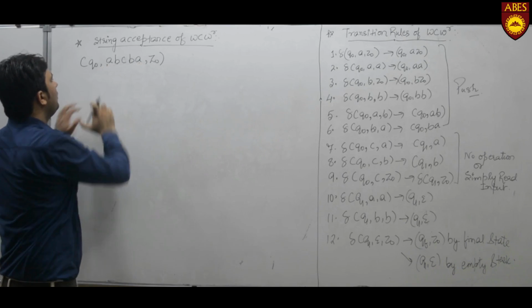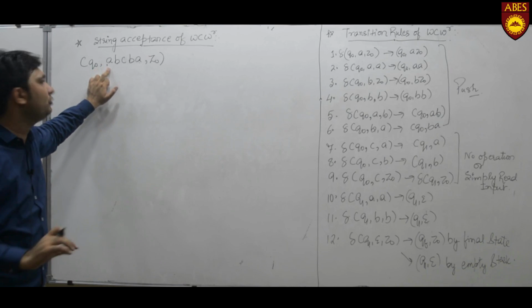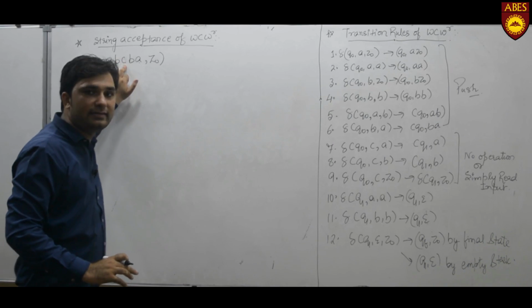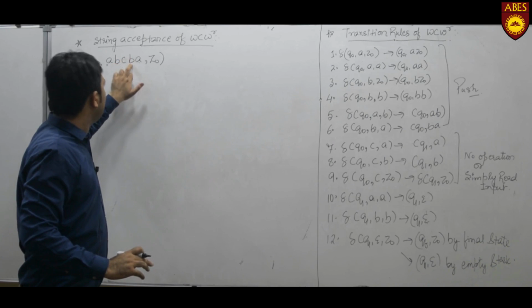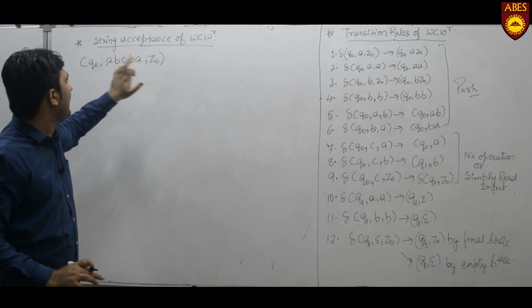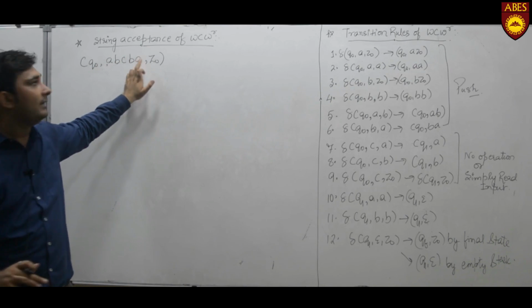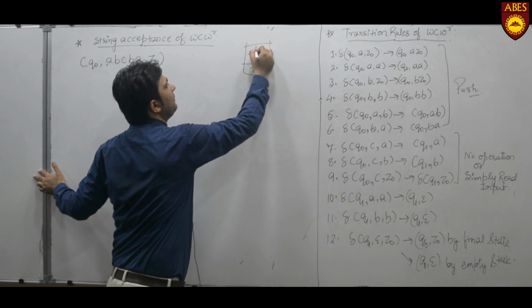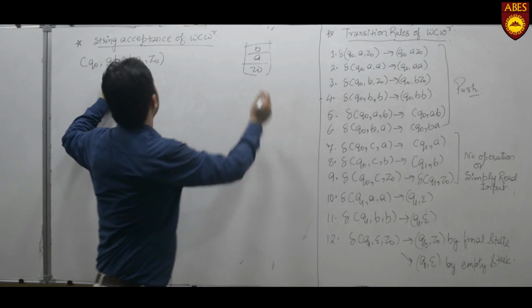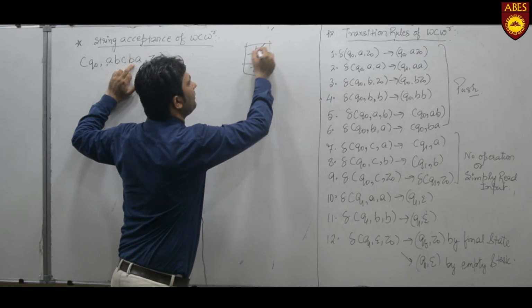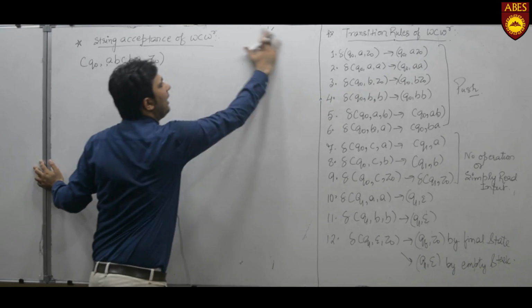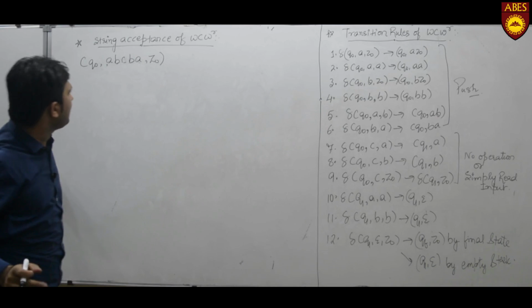What we will do is first push A into the stack, then B above A, then simply read C, then we pop this B from this B, and then we pop this A from this A. That is, this is a stack, we first push A, then we push B, we simply read C, and then this B is used to pop this B, and then this A is used to pop this A.